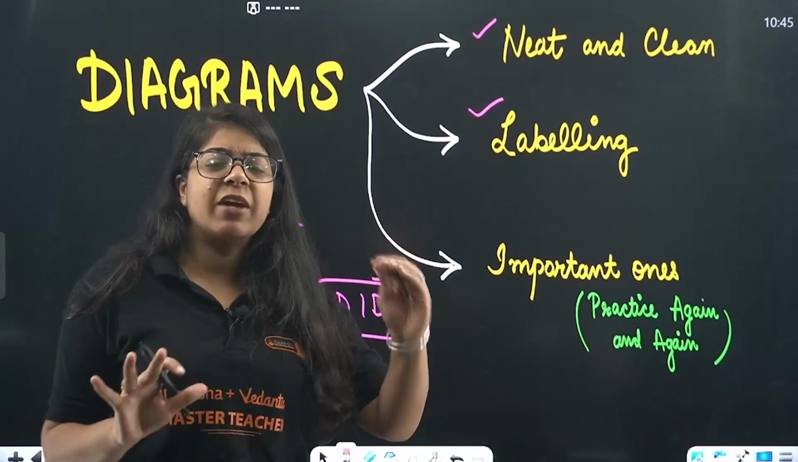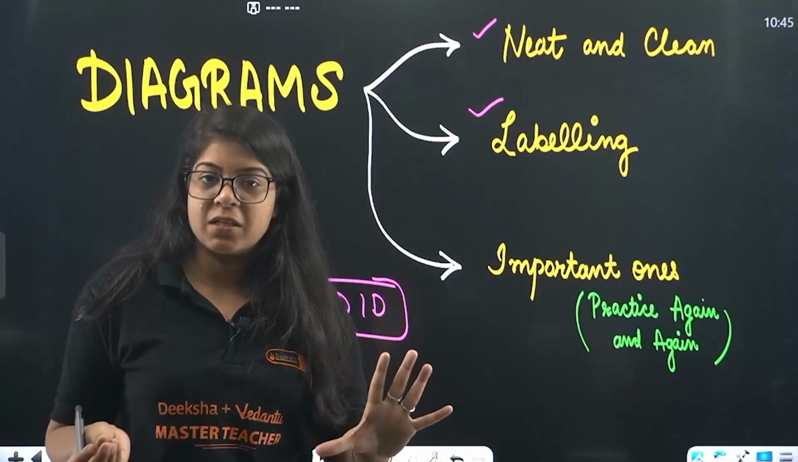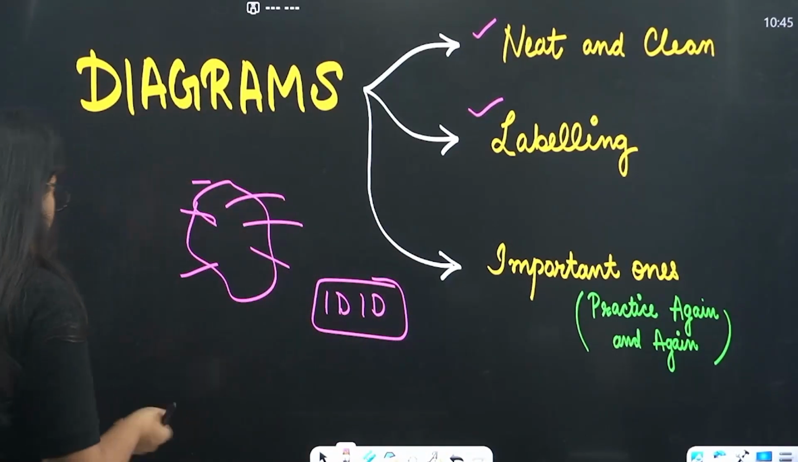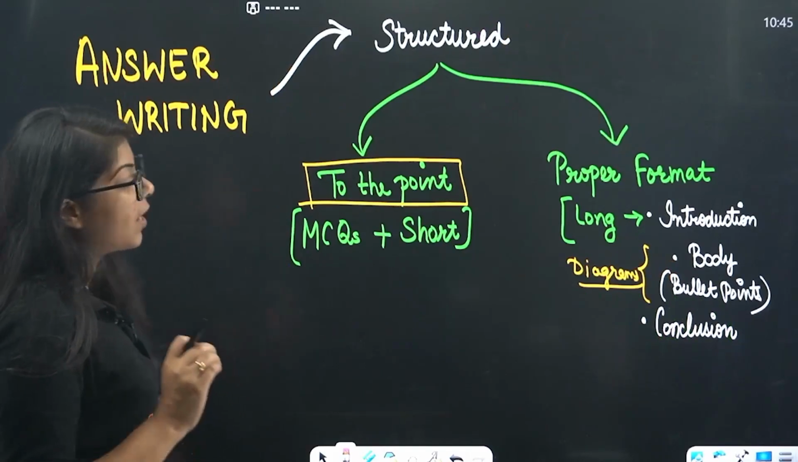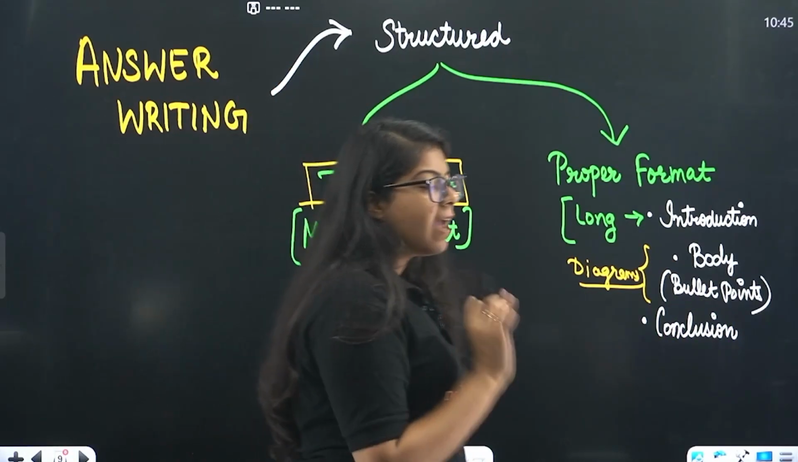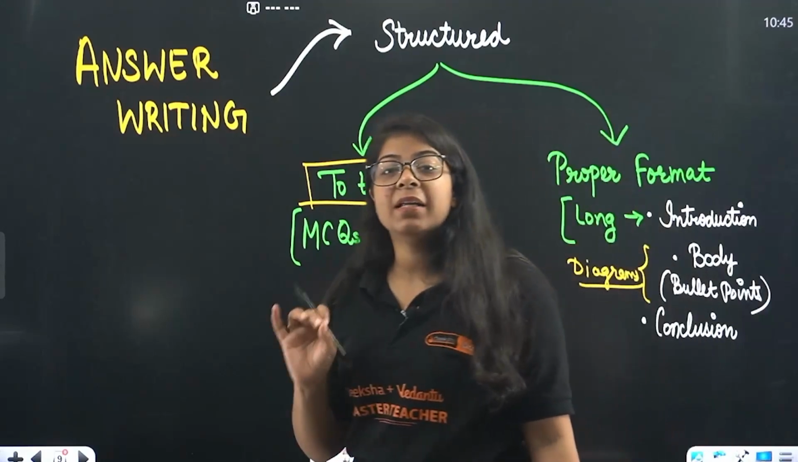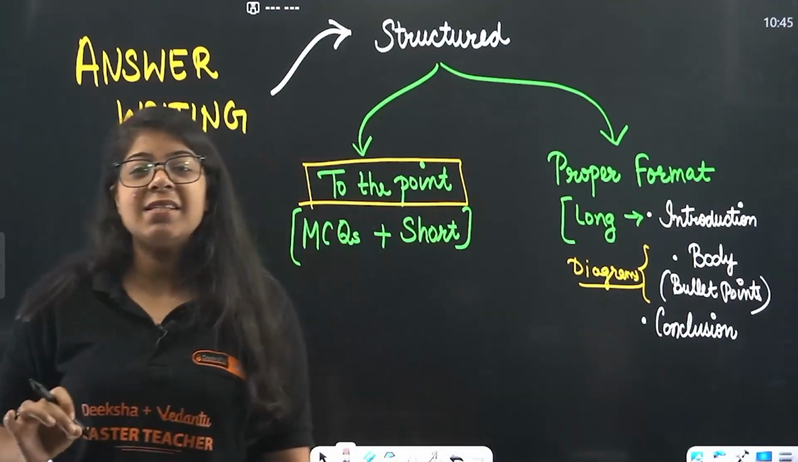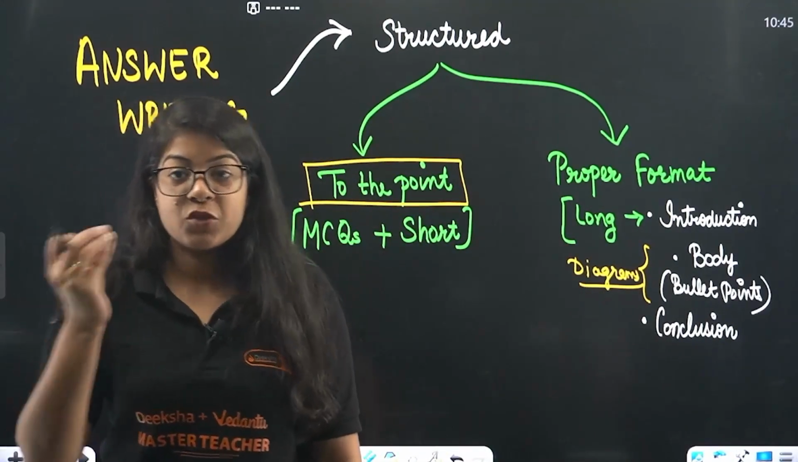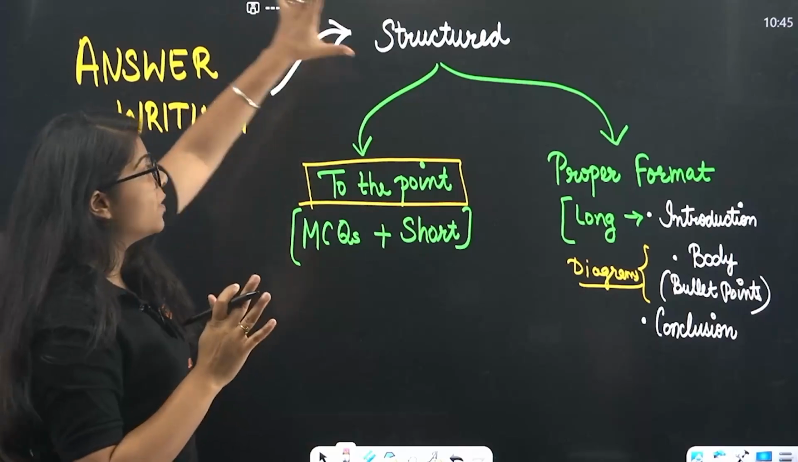Any one diagram, any important one, will take you 5 minutes. So do that. Next, beta, the final thing is your answer writing. Everything you'll do, but if you don't present your answer in the manner that the teacher understands, it will be of no use. So your answer first should be structured.